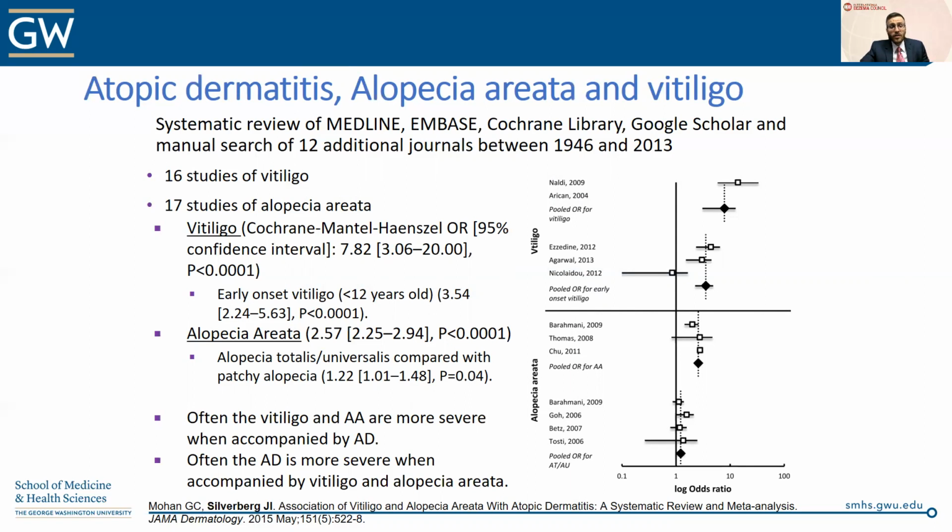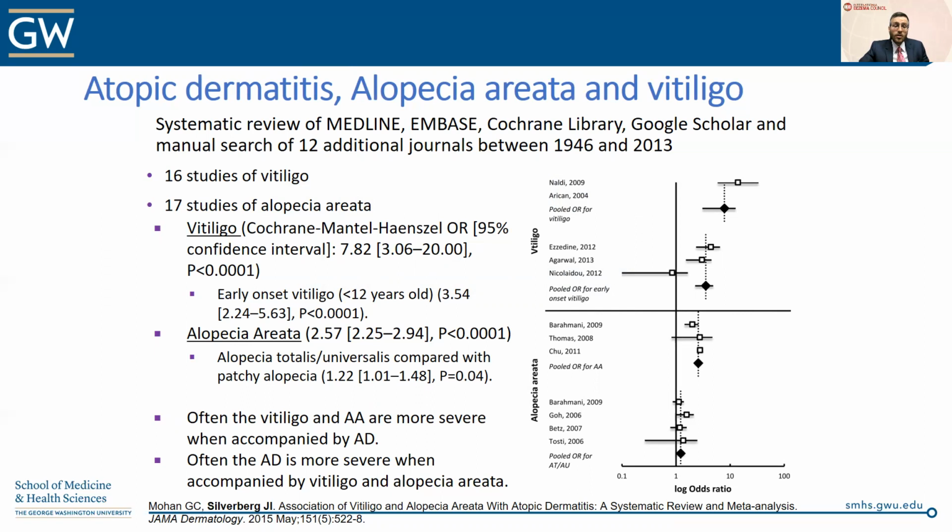16 studies identified for vitiligo, 17 studies for alopecia areata, and a subset of those with adequate data for pooled meta-analysis. And what was found was significantly higher odds of both vitiligo and alopecia areata in terms of being related to atopic dermatitis. Now, interestingly, the higher effect size was observed for vitiligo compared to alopecia areata, but in fact, there were significantly higher odds with an odds ratio of 2.57 for atopic dermatitis and alopecia areata being related to each other.